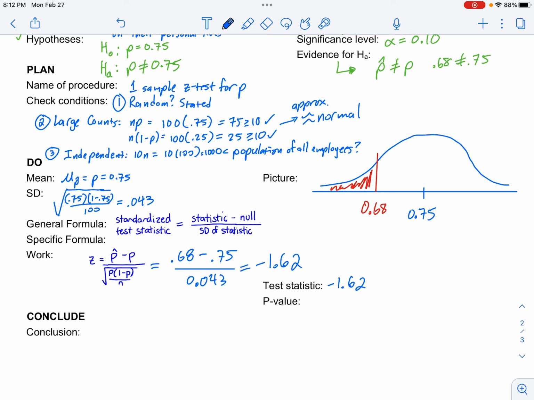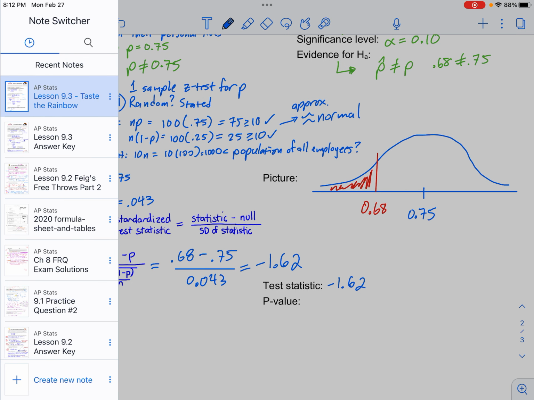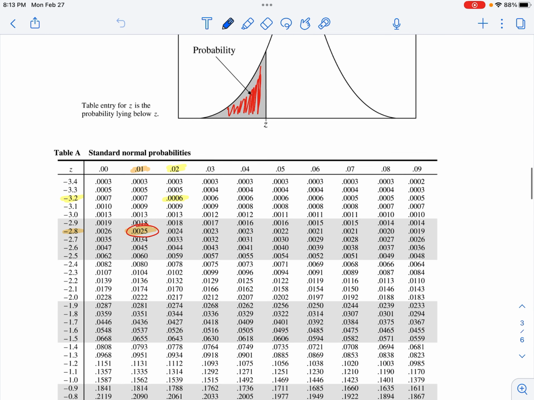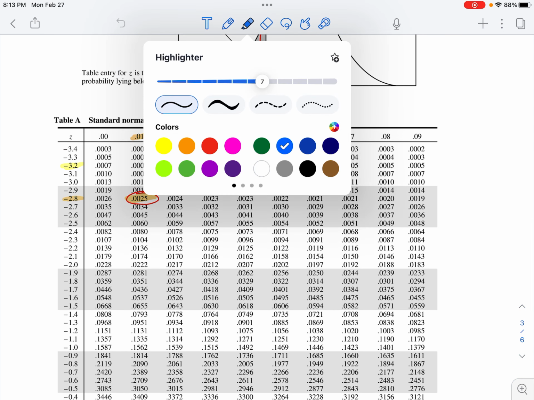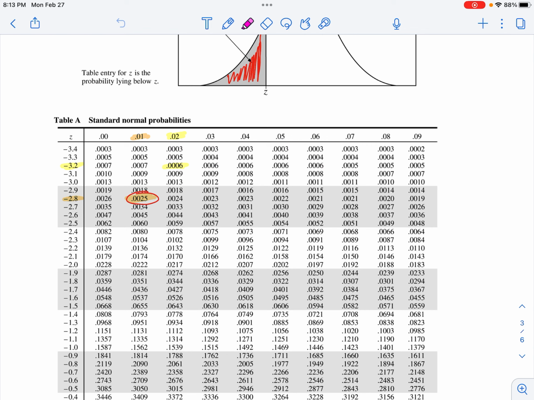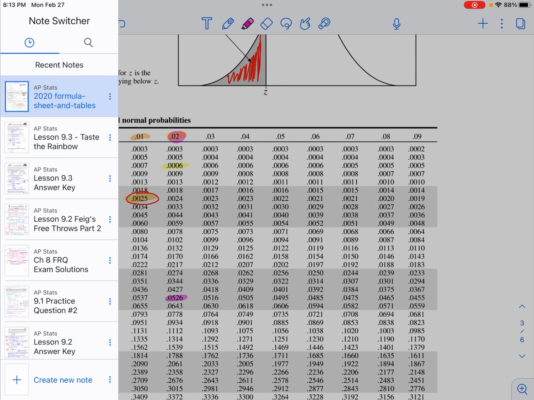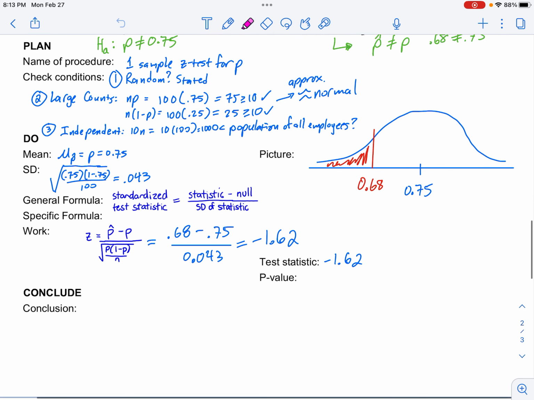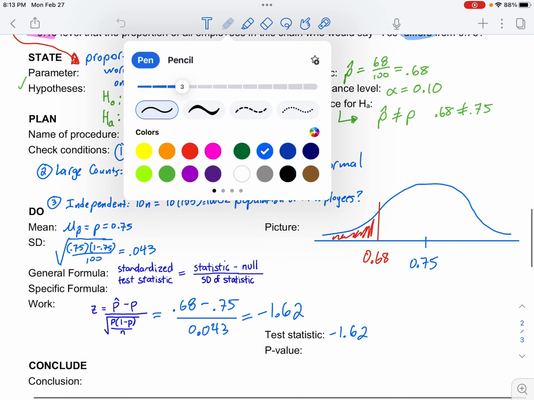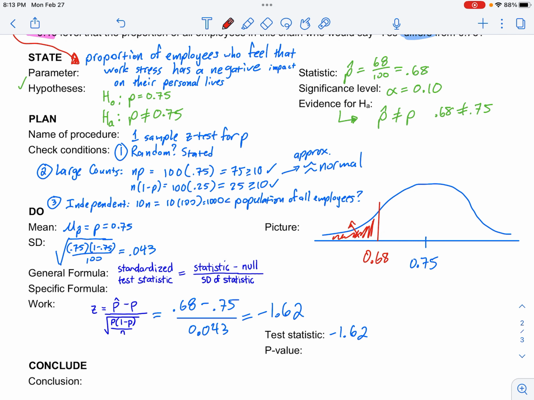To find the p-value, we need to look it up in table A, negative 1.62. Negative 1.62, so 0.0526. So my p-value, hold on a minute, that means this area is 0.0562.